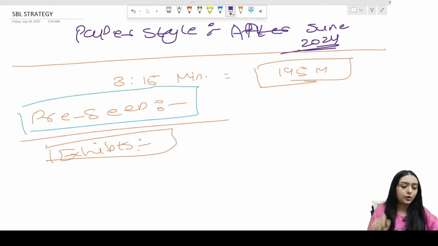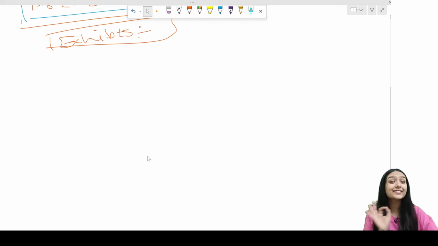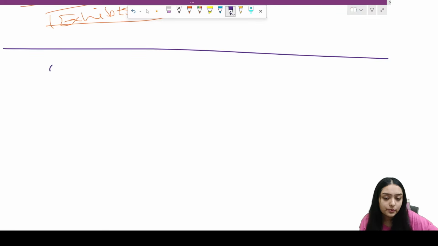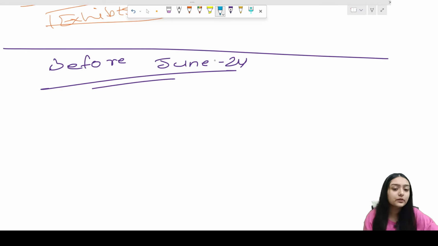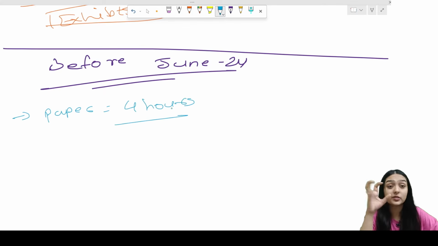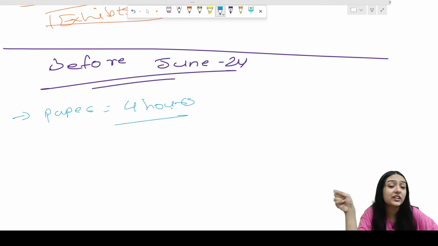Now, why is there a need to talk about the old paper style? Just listen. Before June 2024, ACCA used to reveal all the information in the exam only. The paper was 4 hours, and all the information you now get in the pre-seen was revealed at that point only.